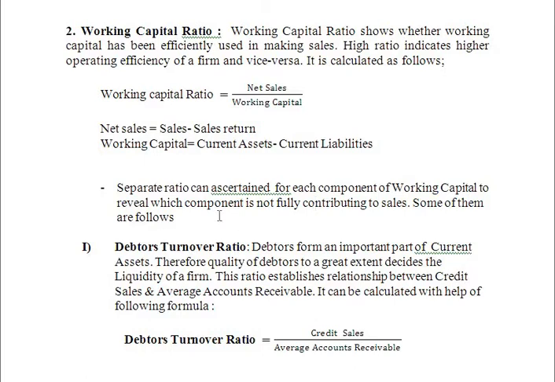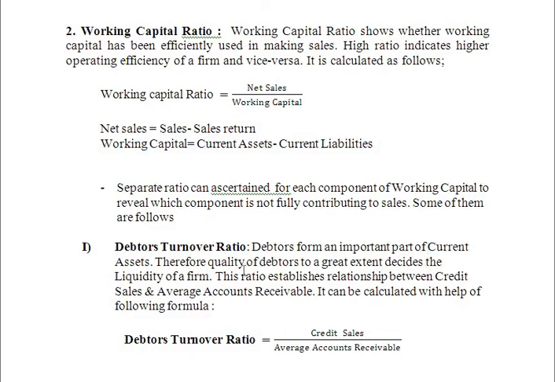The important components of working capital are, first, the debtors turnover ratio. Debtors form an important part of current assets. Therefore, the quality of debtors to a great extent decides the liquidity of a firm.